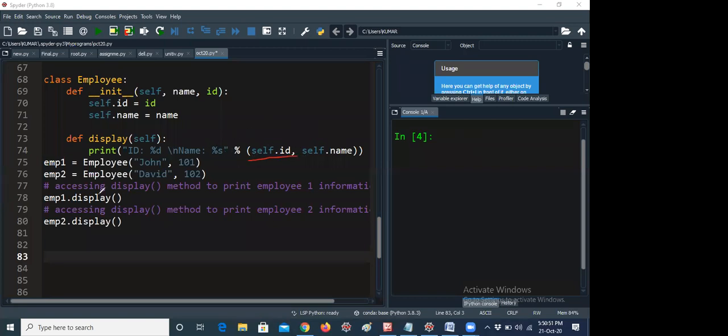What is meant by self.id? Here I am giving employee one. So what is the employee one name? John. And what is the ID? 101.